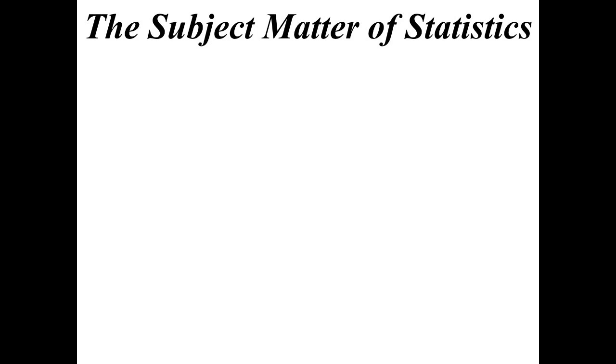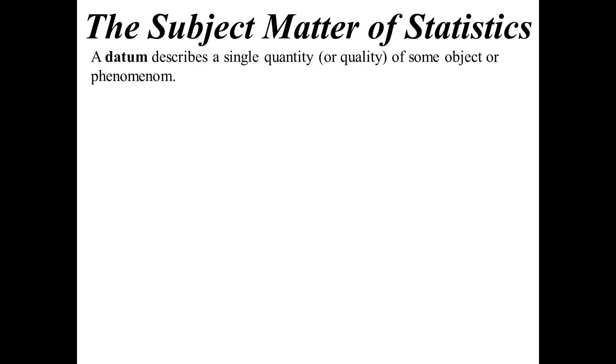So today we're going to start statistics, our first look at the topic for this year. And to start off with, let's have a look at the actual subject matter of statistics. What's it all about? So some definitions. A datum describes a single quantity or quality of some object or phenomenon. Now in statistics, data, the plural data, are represented by random variables.